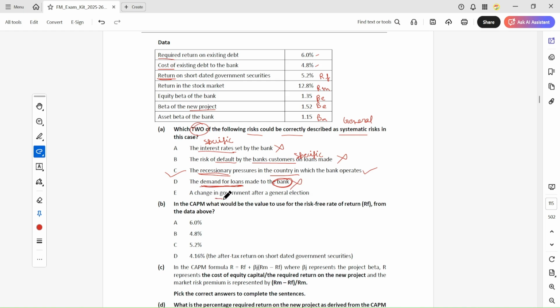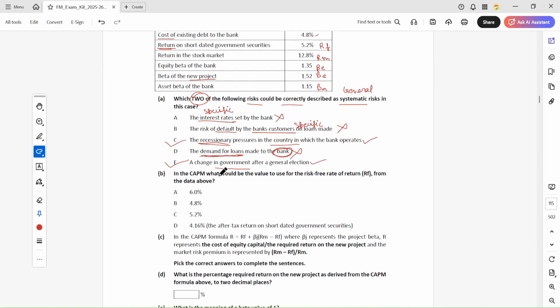Change in government after a general election. So government change. There is no specific government for specific businesses. Government is for the whole country, and it impacts all businesses. Okay, so this is a general risk.